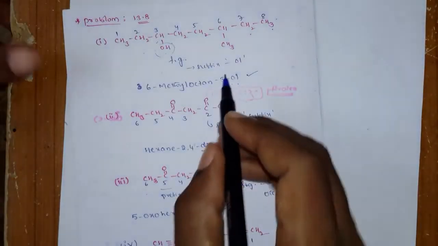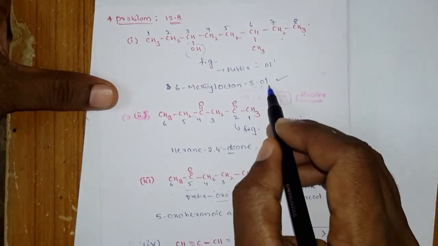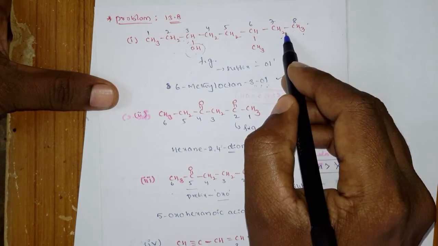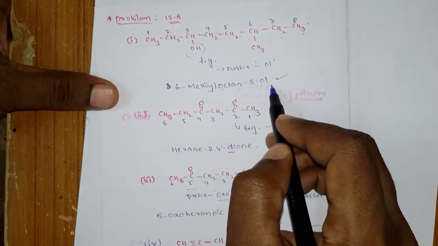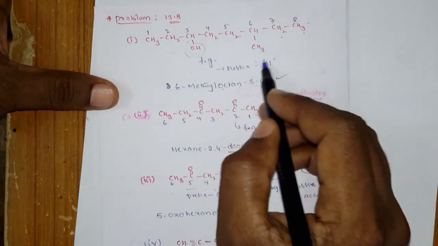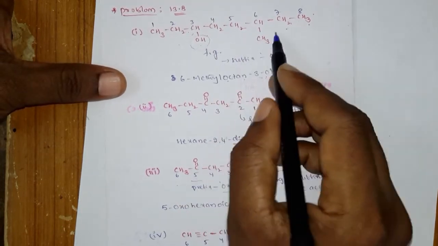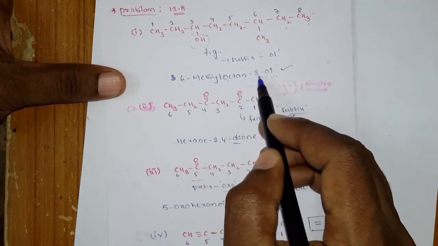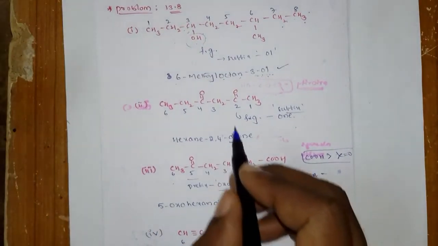So you have to write the OL, and where is it? At the 3rd position. So 3-ol, and the parent, how many carbons are there? Oct, octane 3 comma ol. But is there any substituent? Yes, one substituent is here. Where is it? At the 6th position. 6 methyl octane 3 comma ol.